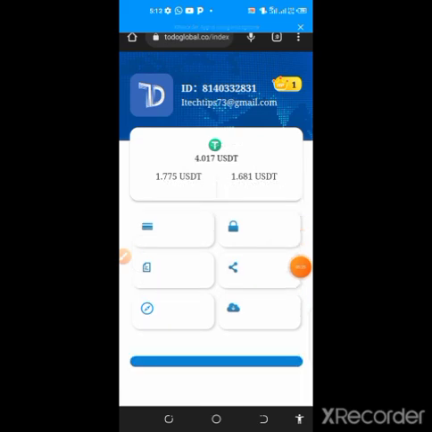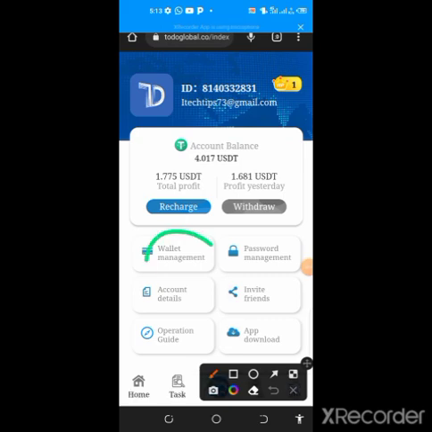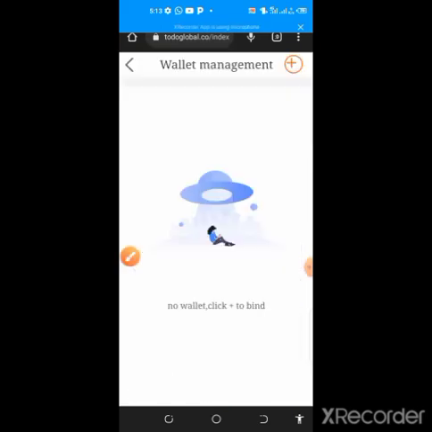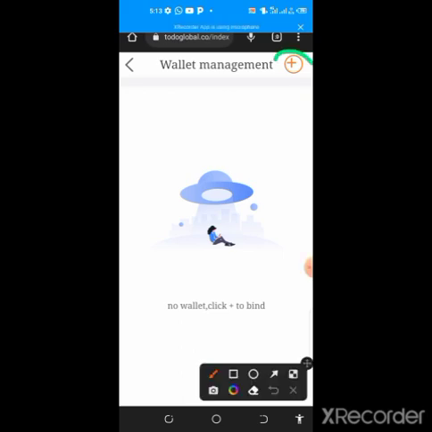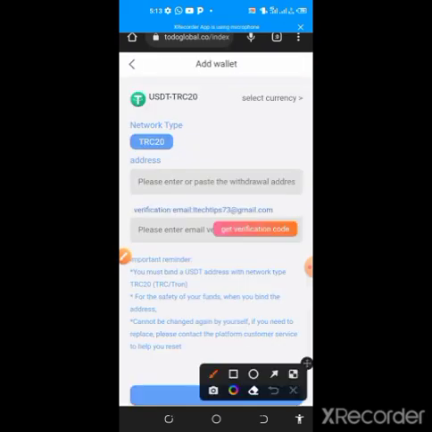Guys, when you click on this wallet management, automatically it will take you to the place where you need to attach the withdrawal address that you want to make use of, which is basically TRC20. You need to click on this plus sign. Immediately you click on this plus sign, a new page will pop up. Now you need to copy the wallet address and paste it right here.